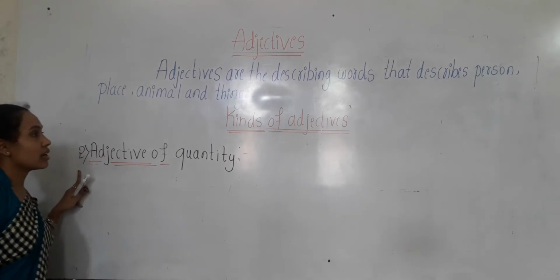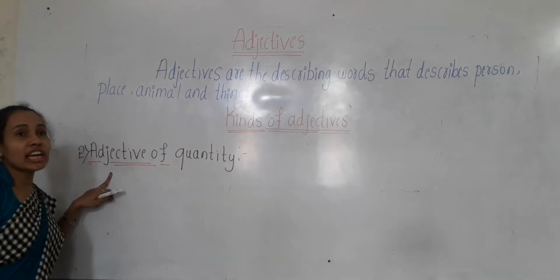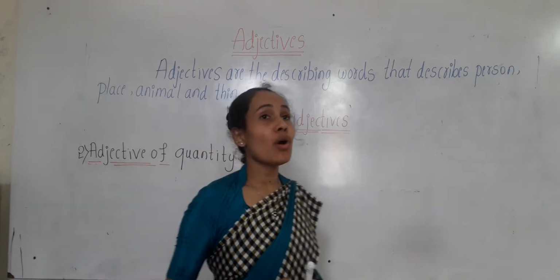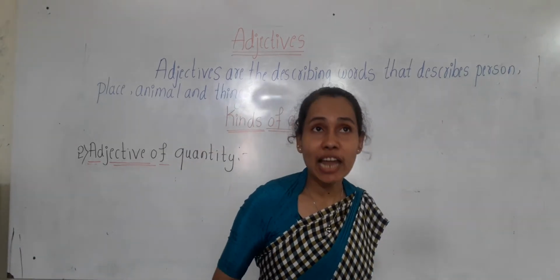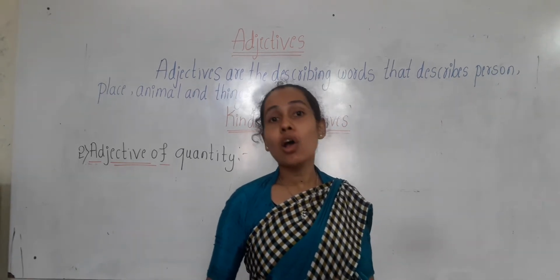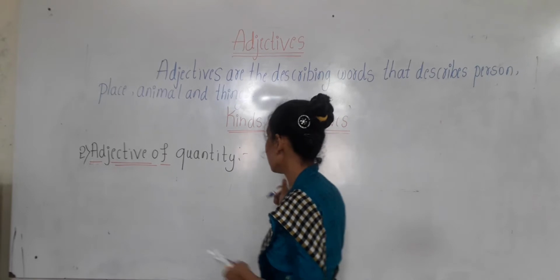Here adjective of quantity are the describing words which describe how much of a thing or person there is. Okay children?